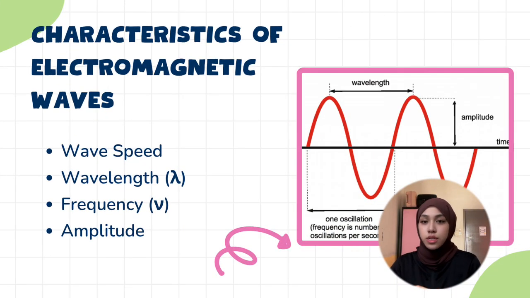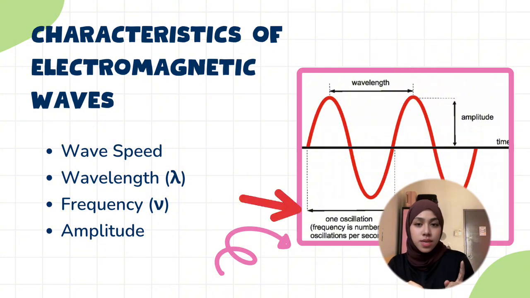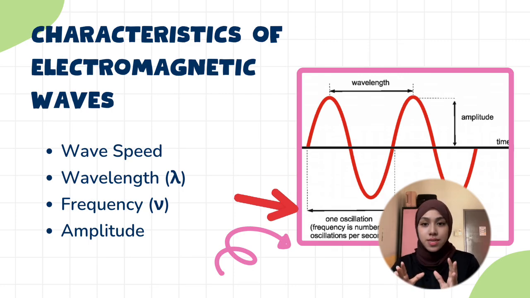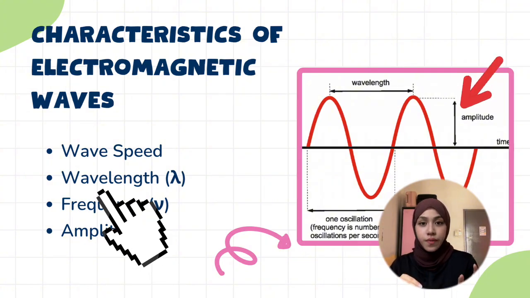To understand electromagnetic waves better, there are a few important characteristics that we need to know. The first one is the wavelength. Wavelength is simply the distance from one wave peak to another. The second one is frequency, which tells us how many waves pass through a point in one second. Another characteristic is amplitude. You can think of it as the height of the wave.